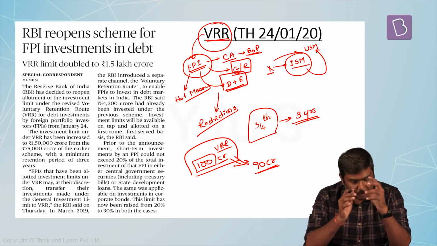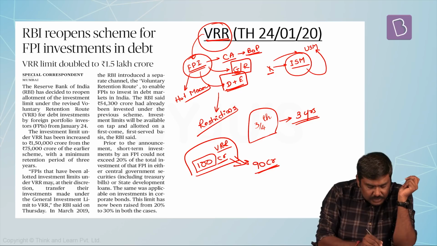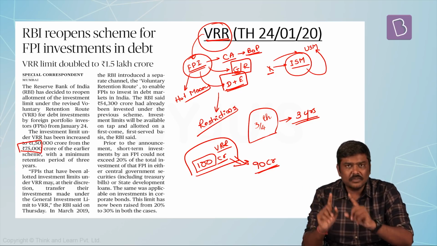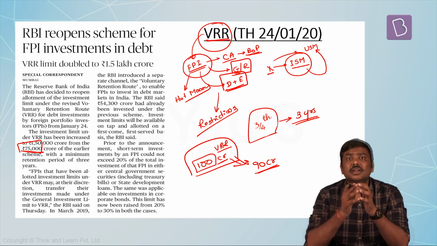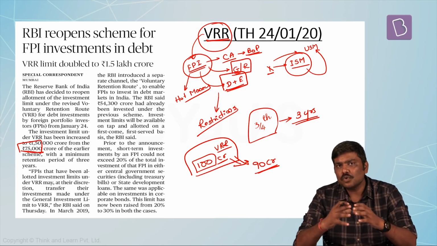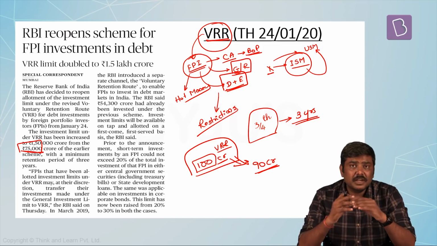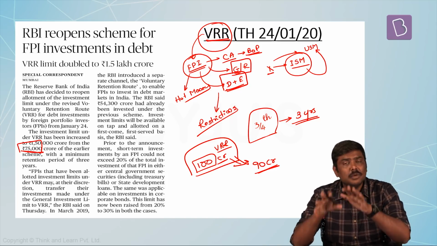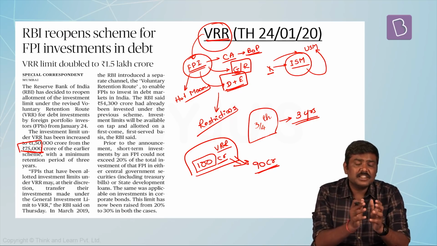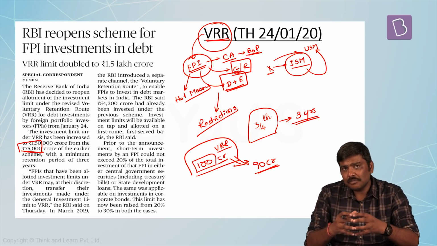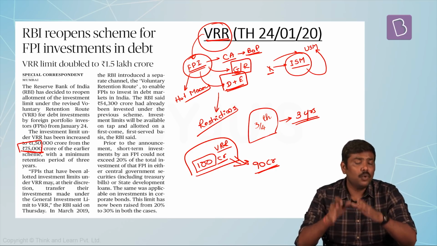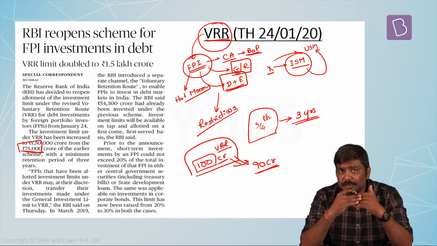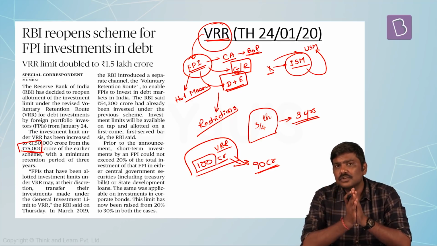Earlier, RBI introduced this concept of VRR, the voluntary retention route, under which a ceiling or limit of 75,000 crore rupees was kept. This has been done to ensure that the volatility in the Indian stock market will be reduced, because FPIs have pledged to stay for a certain period of time and invest a certain amount only in the Indian market.